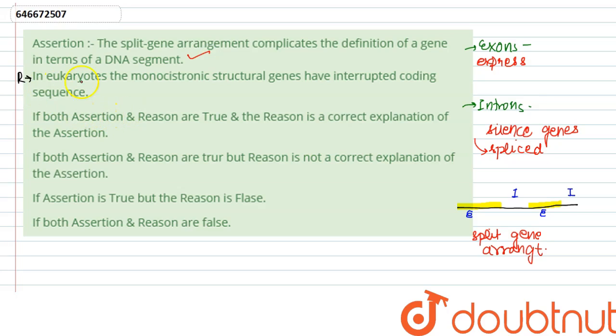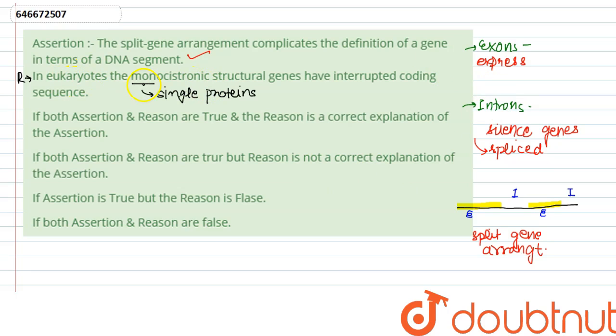The reason given for it says that in eukaryotes, the monocistronic structural genes. What is the meaning of monocistronic? Mono, as the name suggests, means one, and cistron means gene. So monocistronic mRNAs are those mRNAs which encode for only a single protein, and these are present only in eukaryotes. Whereas in bacteria, as I just told you, polycistronic genes are present, and these genes encode for many proteins. A single gene encodes for many proteins because it does not contain any introns, okay?